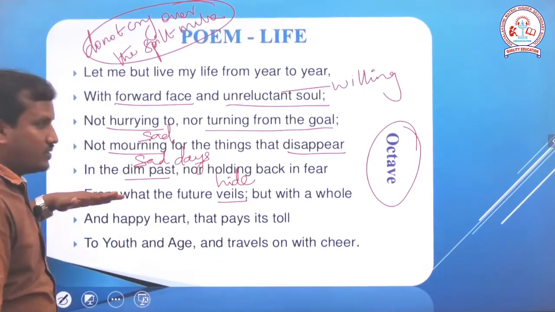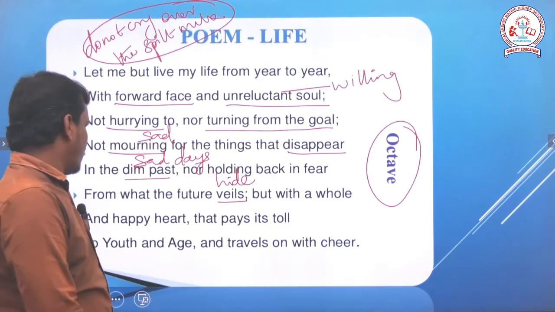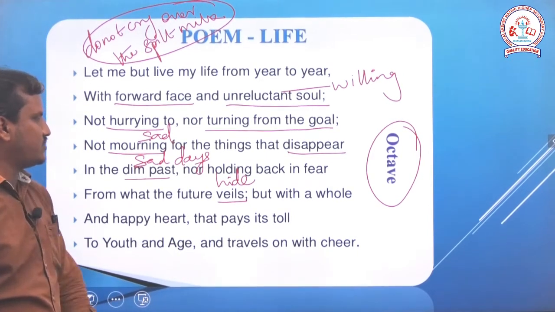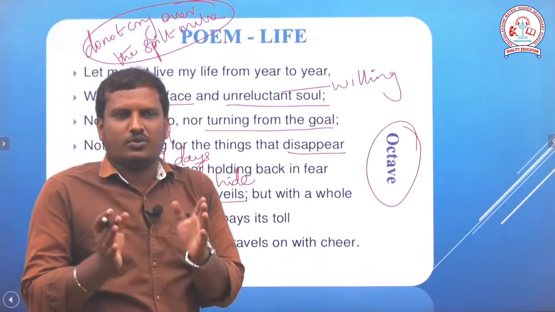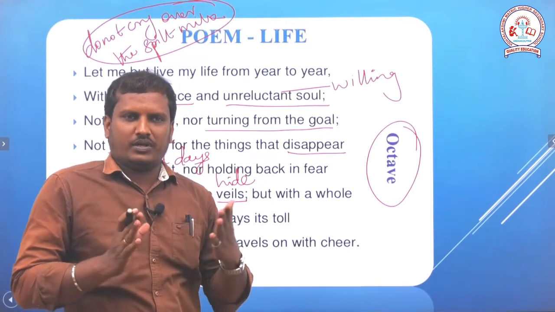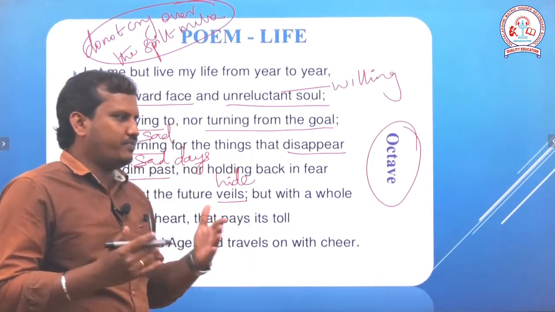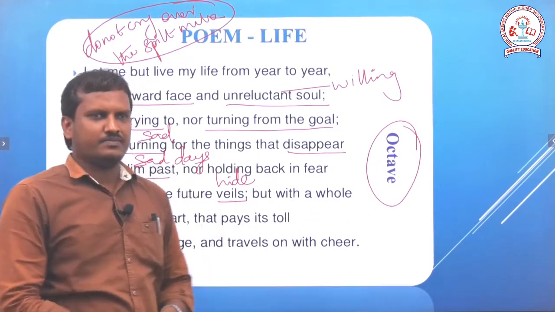So, the poet says, from what the future veils, but with a whole and a happy heart that pays its toll. We are not sure about our future. So, we should not worry about any past things, and we should not fear our future. What will happen next? Don't have such fear.